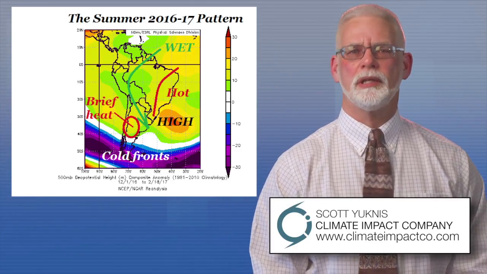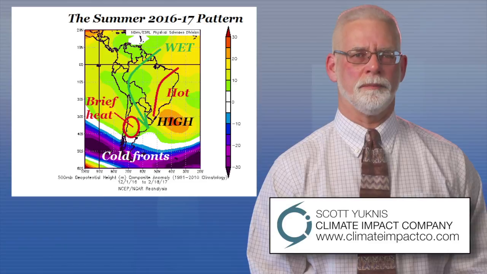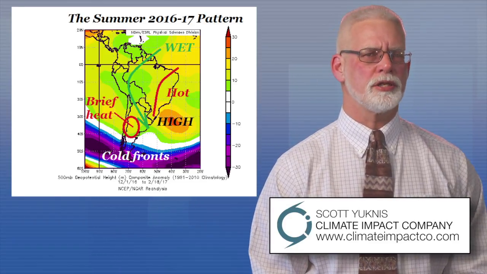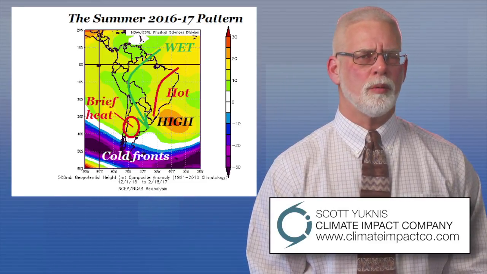The prevailing pattern during summer meant, as I mentioned before, the high pressure ridging would be quite strong, and indeed it was, particularly southeast of Brazil. Now, that high-pressure ridge did cause the dryness, as I mentioned, in eastern Brazil, where it was also quite hot.